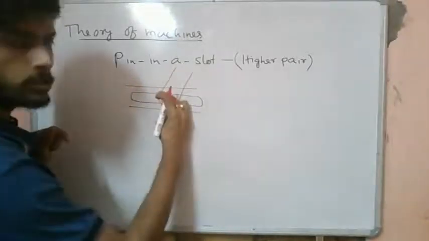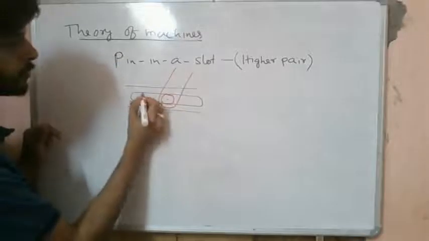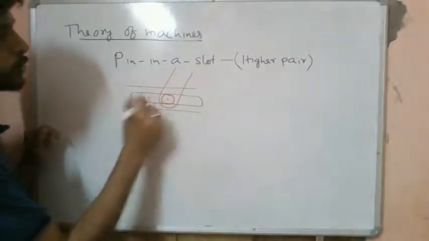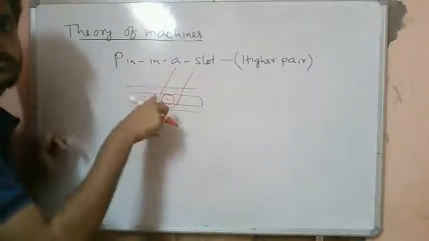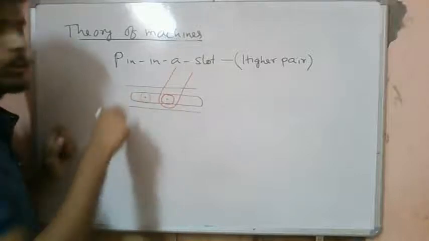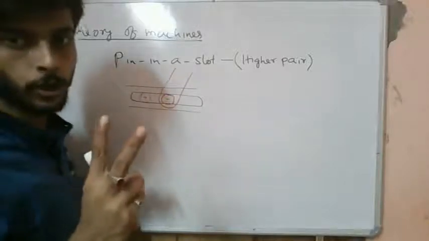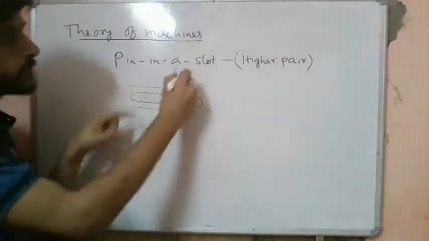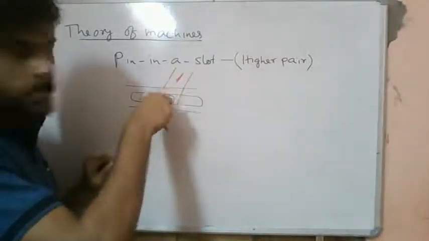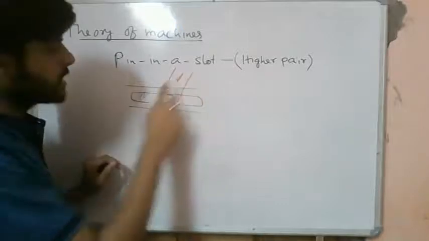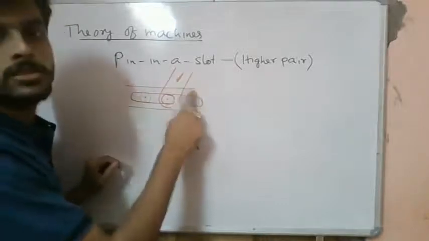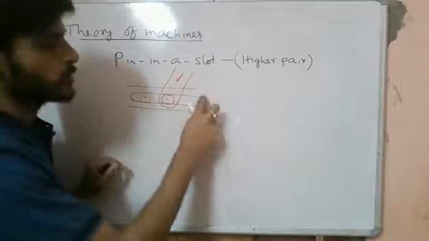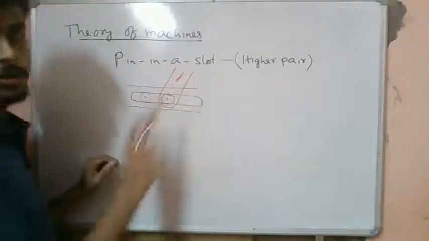When it rolls, it comes over here like this, and it also rotates about this axis. So there are two phenomena occurring over here: one is the rotation of this pin relative to this link, and the other is translation, sliding with respect to this slot.